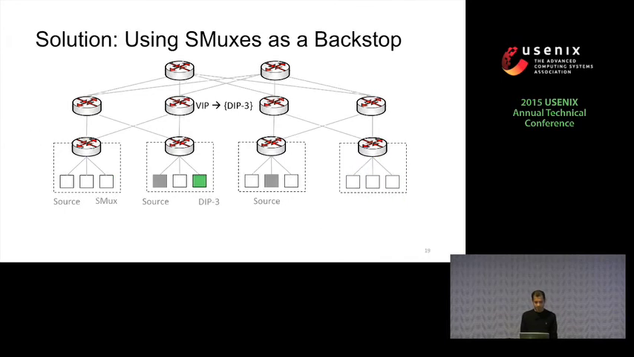And we do this by using software muxes as a backstop. So in addition to using switches, we spread a small number of software muxes to handle the traffic during failure. These software muxes run on commodity servers. So when the residual mapping fails, the traffic is routed to the software mux closer to the sources, and the software muxes then route the traffic back to the DIP. And we use the same algorithm to choose the DIP for both residual mapping and software muxes so that the existing connections are not broken.